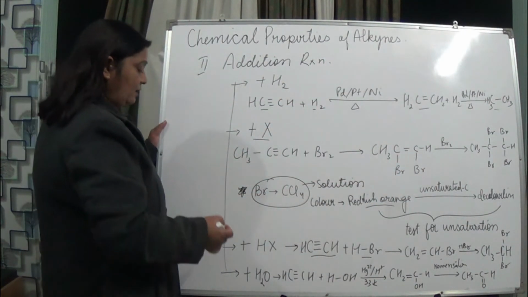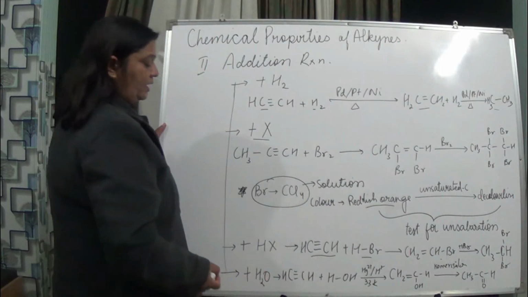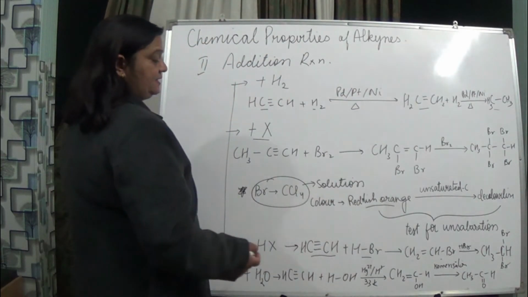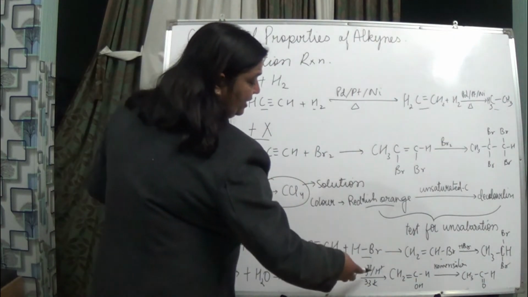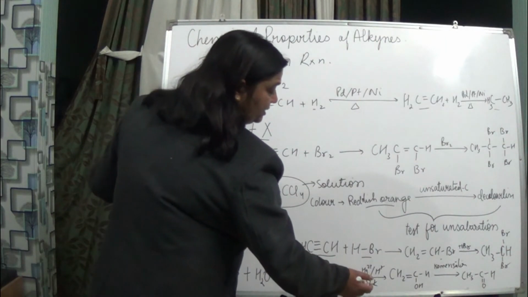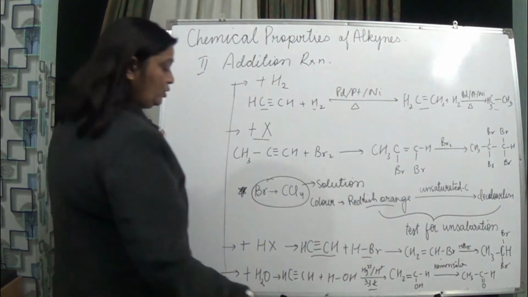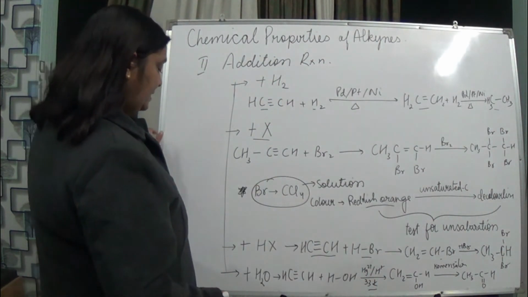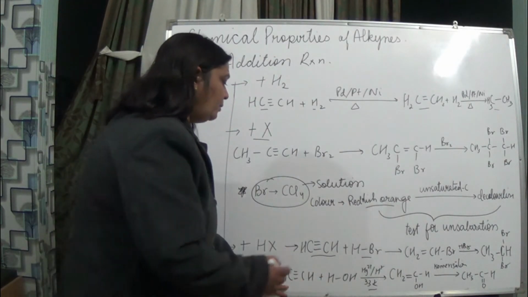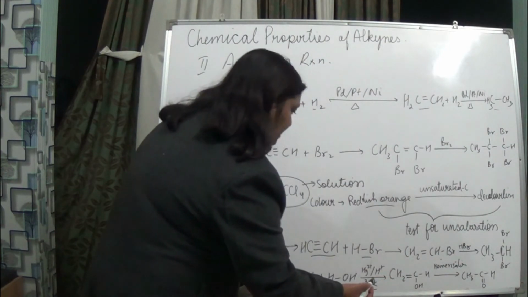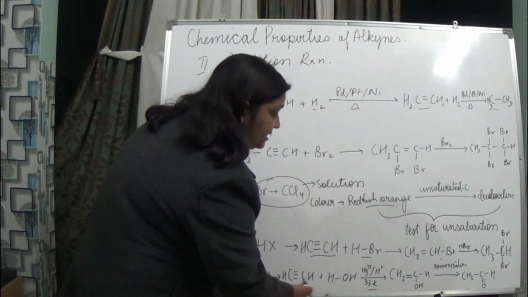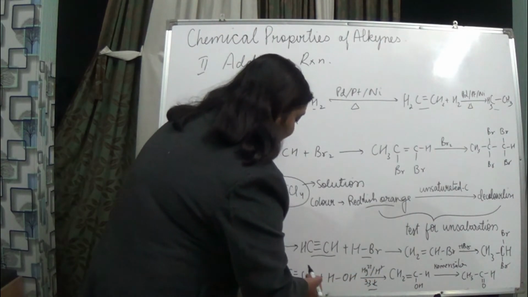Now if we are adding water to it, here we have taken ethyne and added water to it, and yes, here we have taken acidified mercury, and the temperature we have taken is 333 Kelvin. So what do we see in this? When we have added water to it, we'll be seeing a double bond compound is formed, where we can see that this H comes and attaches with this CH, and here OH gets attached.